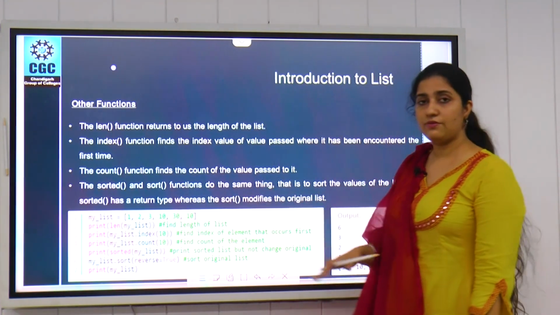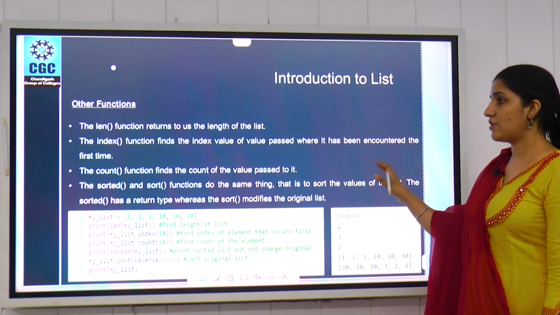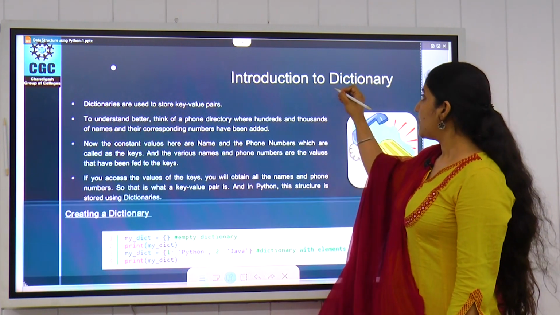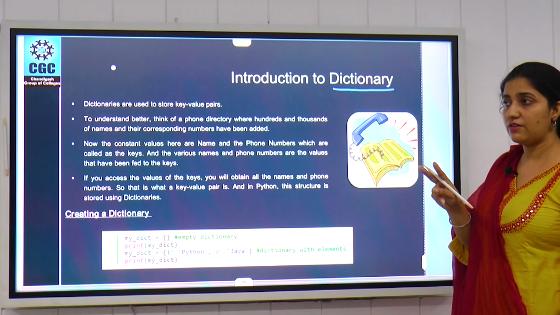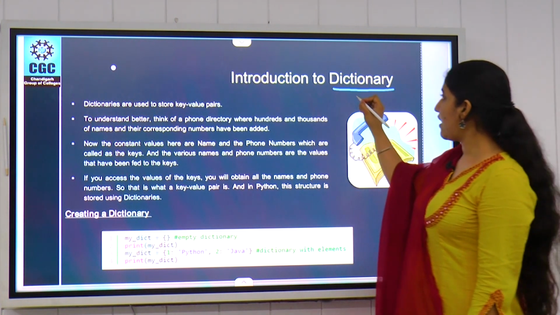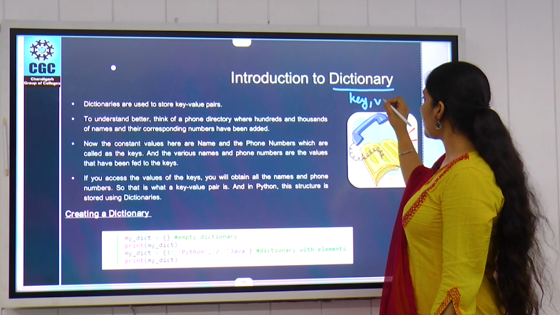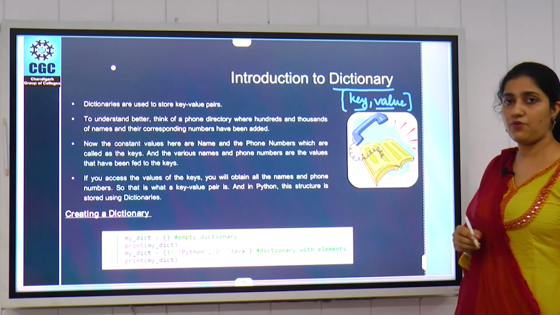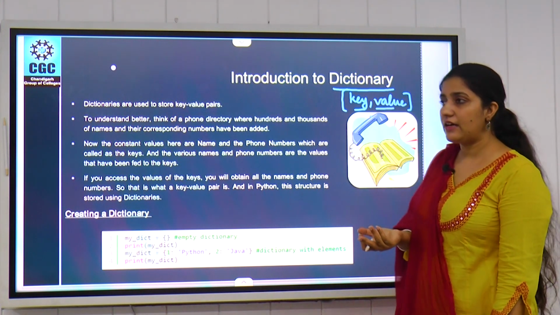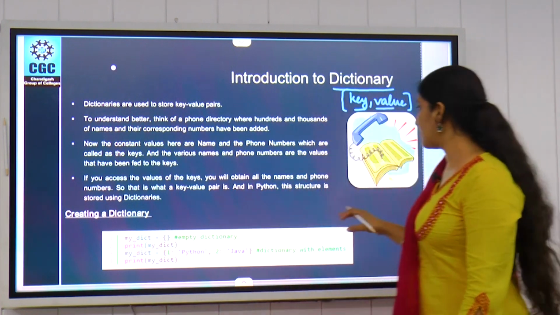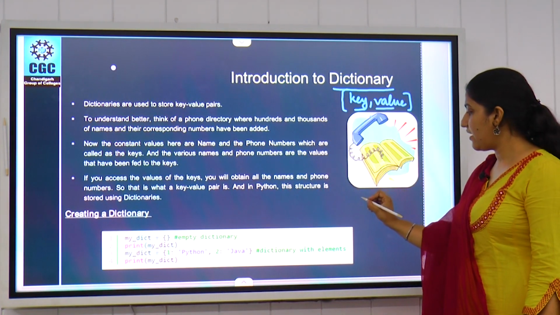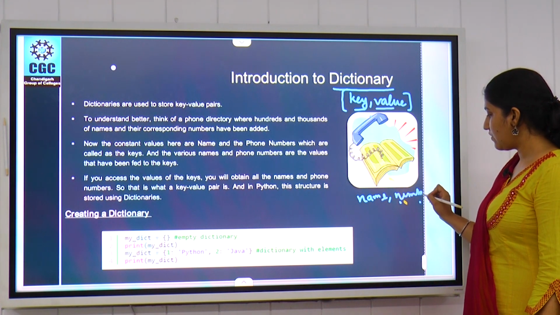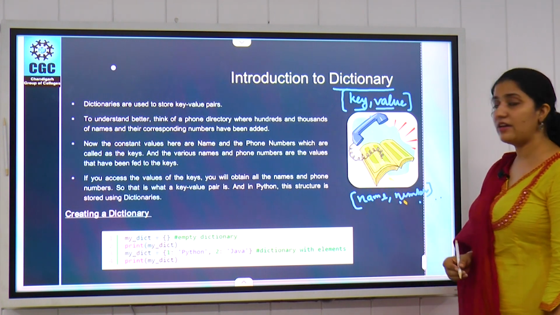Next we move to the second data structure, that is the dictionary. We have already discussed that a dictionary has a pair of values, key and value pairs. So a dictionary will return us data in this form. A very simple example of this is the telephone directory, where we have the names of people and then their numbers. So this is a simple example of our dictionary.